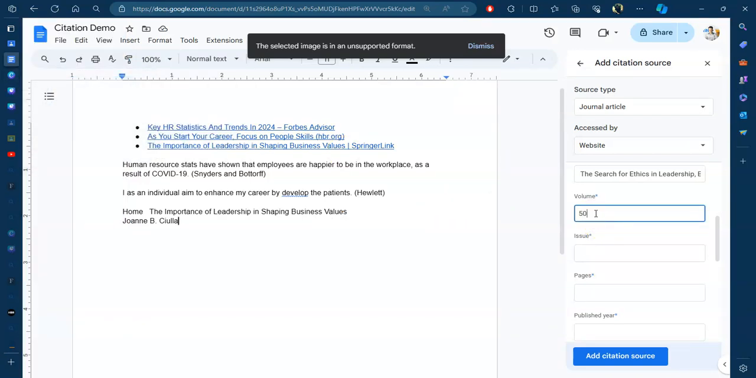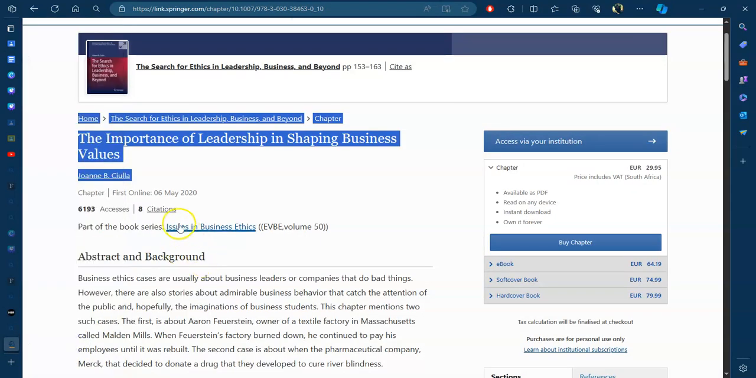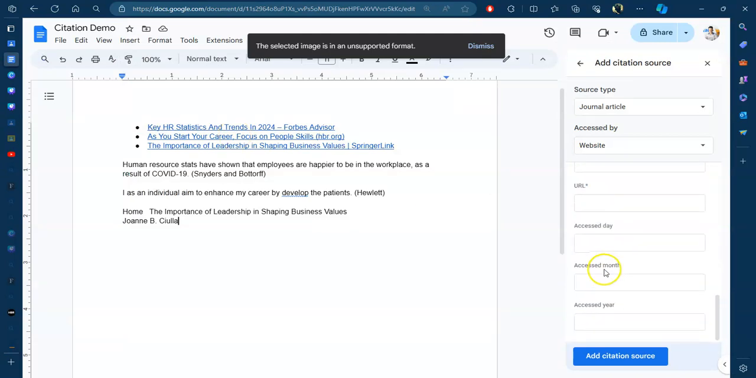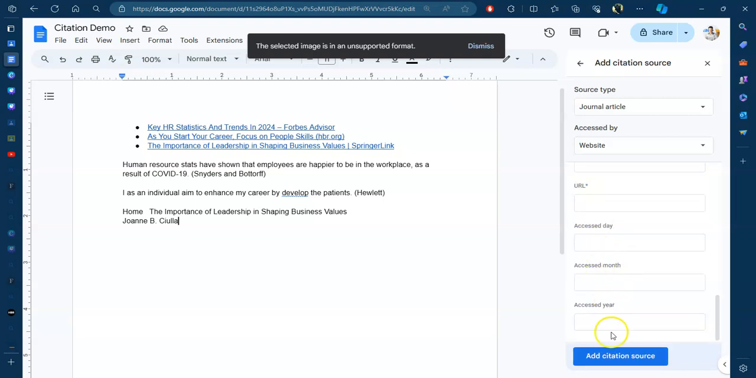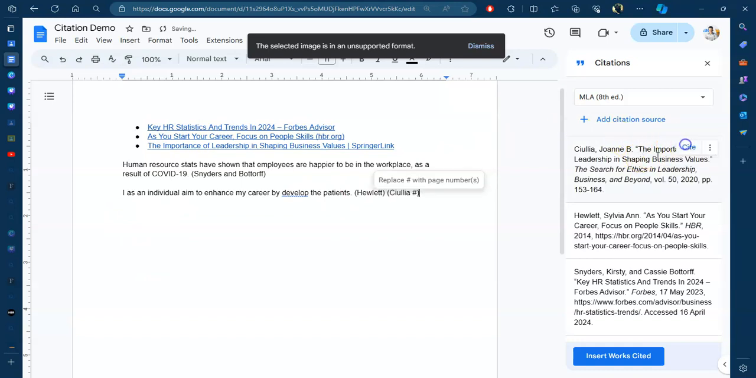Volume 50 and 153 to 164. Okay, and then the year that it was published, I think this was a little older. 2020. Okay, I put a filter on there, so it should be fine. So it's very important to put the year. Okay, and I'm just going to add it. I'm going to leave the rest. I don't think we need the rest of it. It's all good. Okay, so let's just add citation. And you'll see that it pops up here. And I'll delete all this information that I don't want. This was just used to do the citation. And then you just add cite.